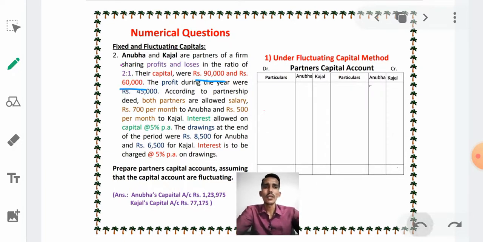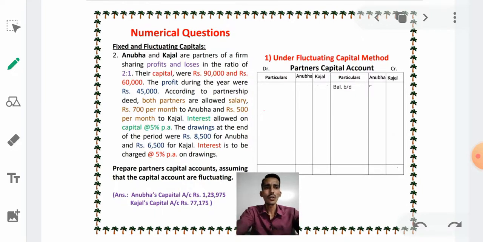Next we have to take the capital amounts. How will we take the capital amounts? In the partners' capital account we take this capital as balance brought down. In the fixed capital method we prepare a separate partners' capital account and take the capital amount in that account, but under the fluctuating capital method we take all amounts in one account only, called the partners' capital account.